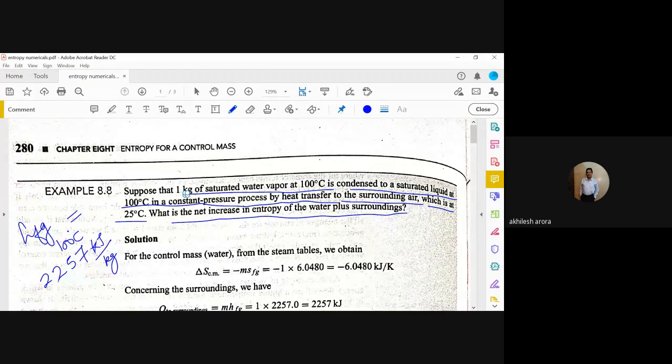That is the only thing which is given to you. h_fg is the latent heat of vaporization. Now you have to calculate.